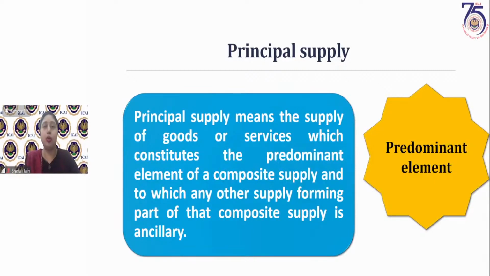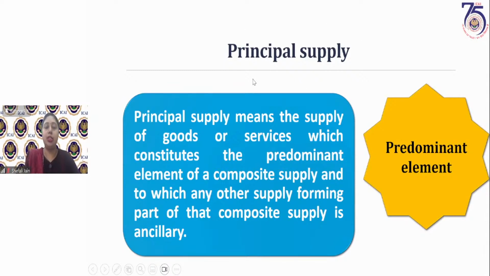Why is this concept of composite and mixed supply relevant? It is because of the determination of rate or classification of those goods. Because 3 or 4 supplies are involved, or sometimes 2 supplies, different rates are applicable on those supplies. So which particular rate should we take on that supply? In case of a composite supply, the rate of tax which is applicable on the principal supply will be taken on the entire amount.